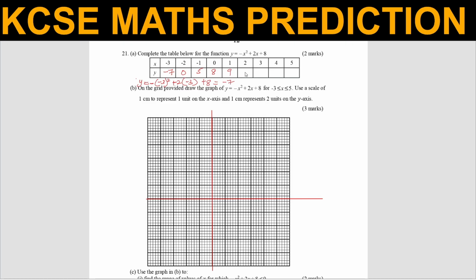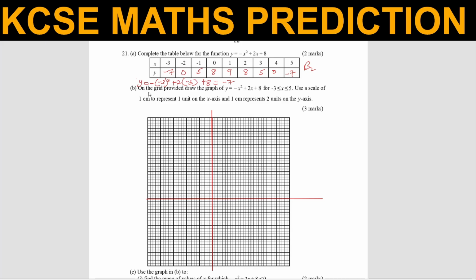For 2, you'll get 8. For 3, you'll get 5. For 4, you get 0, and this one will give negative 7. So you're supposed to be very careful when you're filling the table of values, because that is where you're going to refer to when you're drawing the graph. You get 2 marks for that.